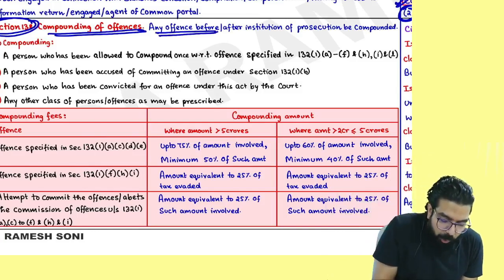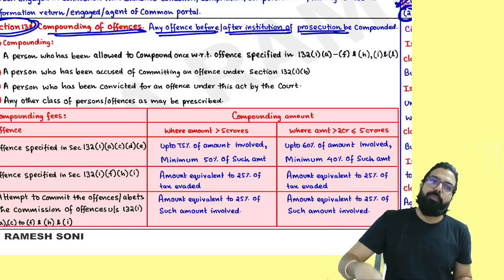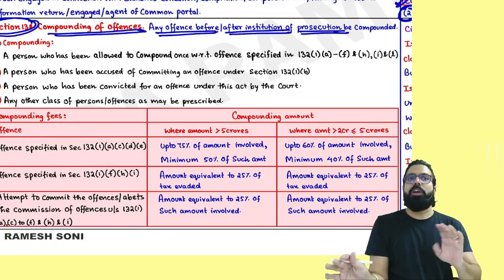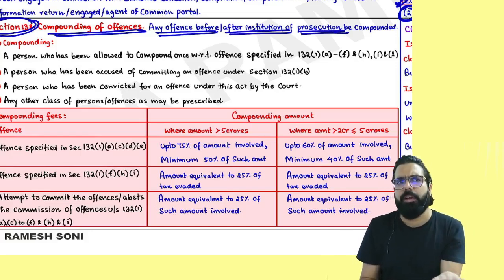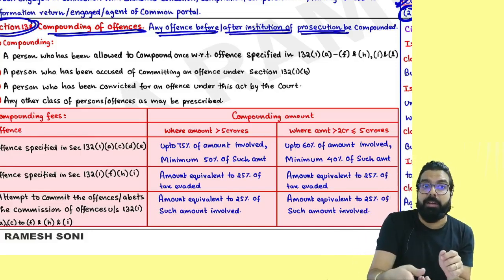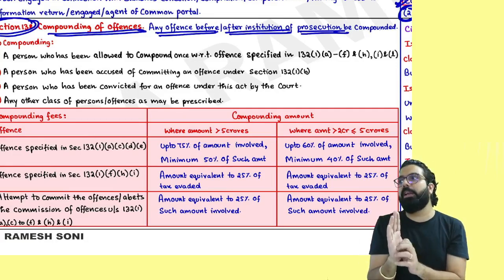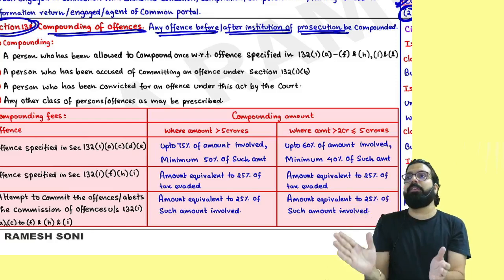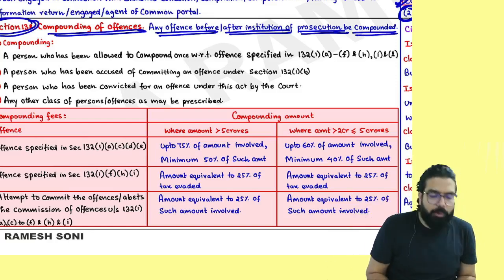Any offense before or after institution of the prosecution, means before the prosecution has started or even after the prosecution proceedings have started. What do you mean by prosecution proceeding? Commissioner will sanction one letter saying take him to jail. Even before the commissioner has given that letter or after the commissioner has given that letter, remember, prosecution can be compounded.